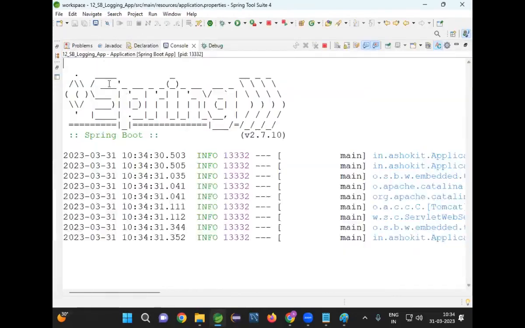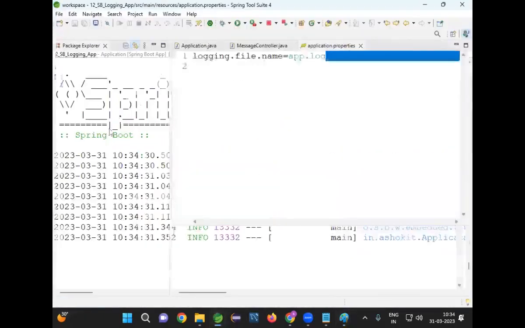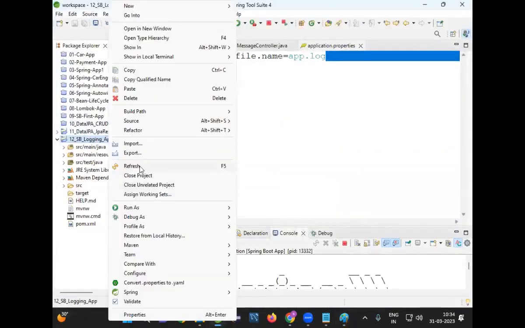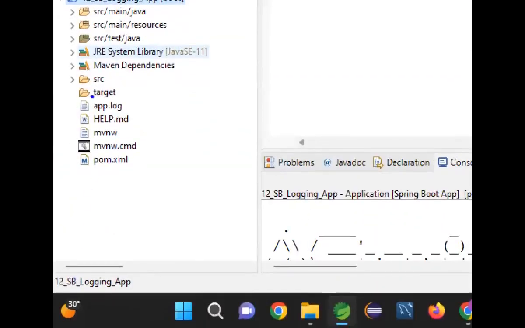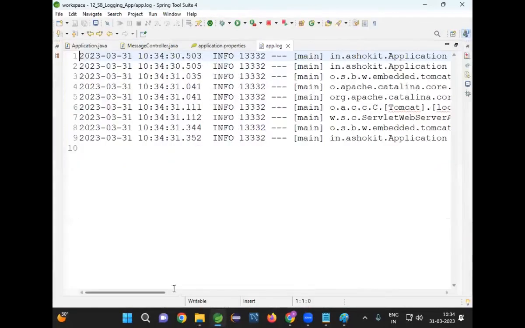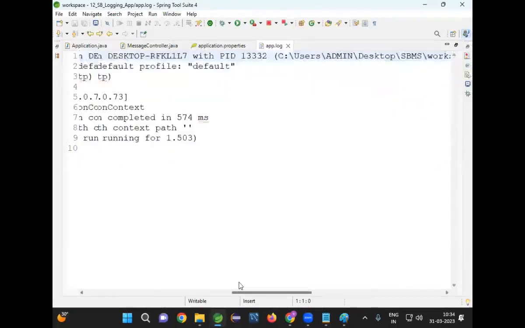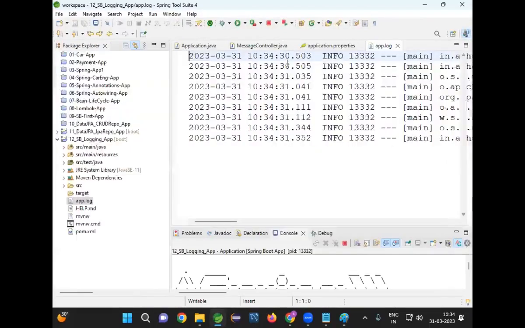Now are messages generating in the console or not? That means the console appender is working. Now let us refresh our project, and can you see any difference now? What is the difference now? The app.log file is created. Let us open the app.log file. What is there in the app.log file? Whatever messages are generated on the console, the same messages are generated in the file also.